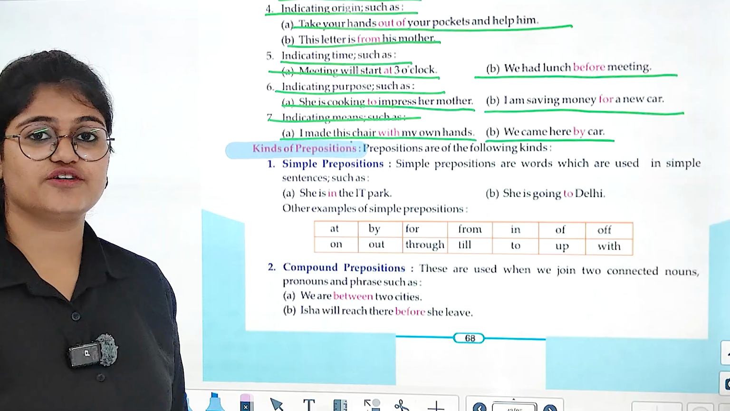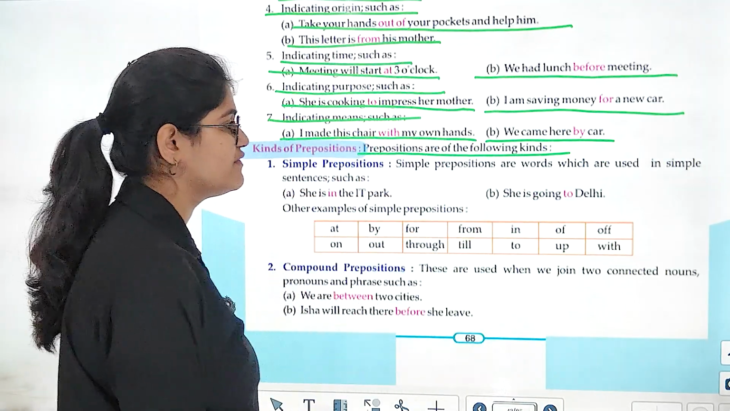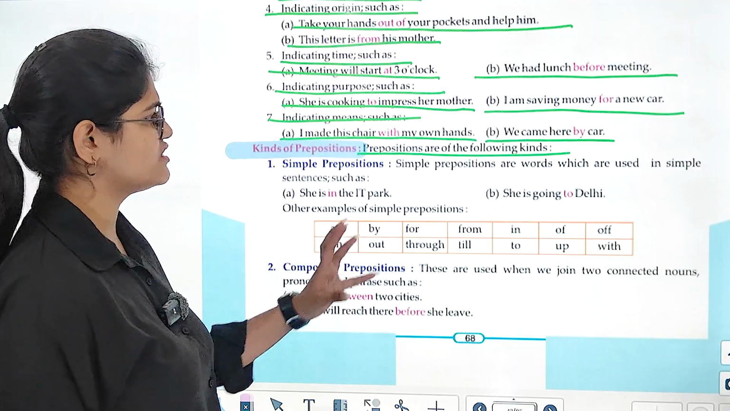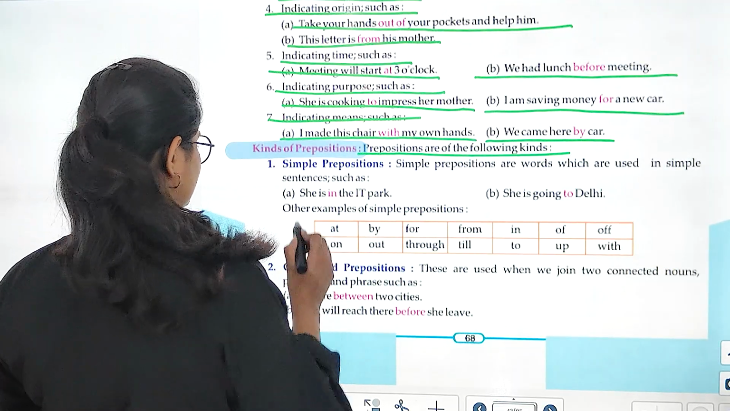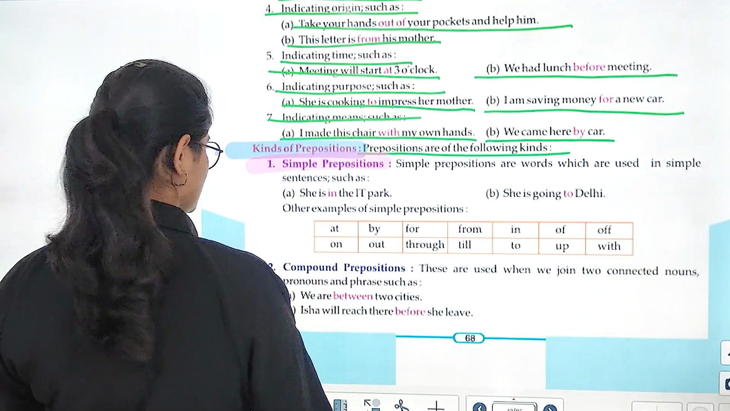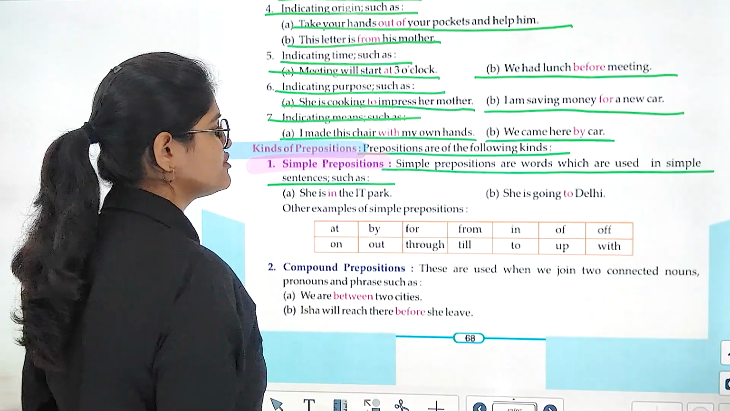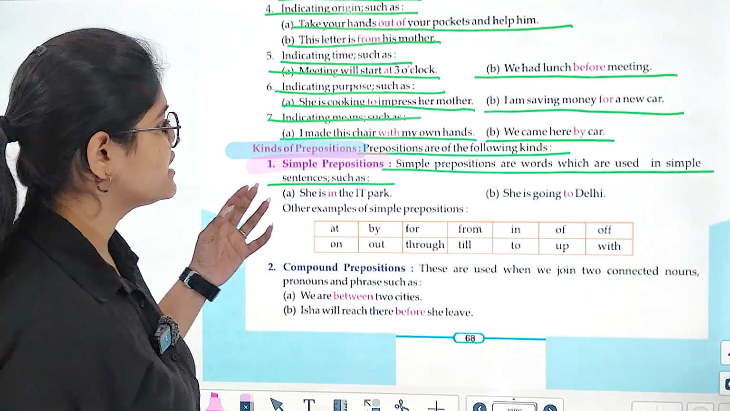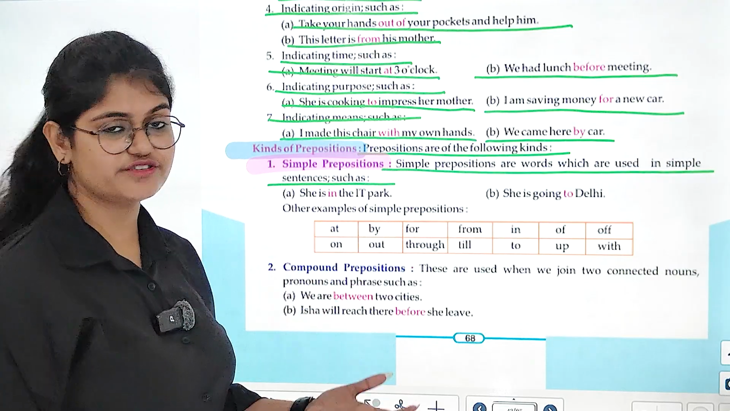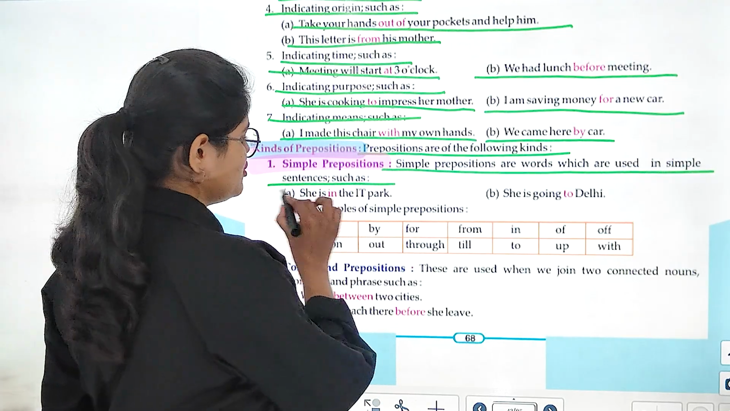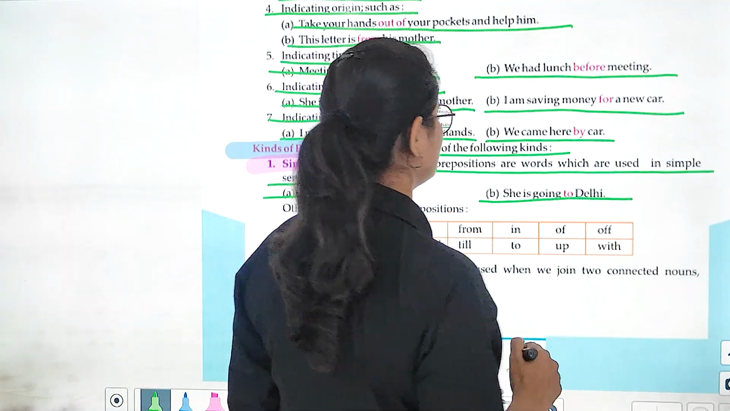Now, next thing that we have is kinds of prepositions. अब kinds of prepositions की बात करते हैं. So prepositions are of the following kinds. तो prepositions इन सभी kinds की होती हैं. So the first one is simple prepositions. Simple prepositions are used in simple sentences. कि simple prepositions ऐसे words हैं जो कि simple sentences में use किए जाते हैं. जैसे कि she is in the IT park. She is going to Delhi.